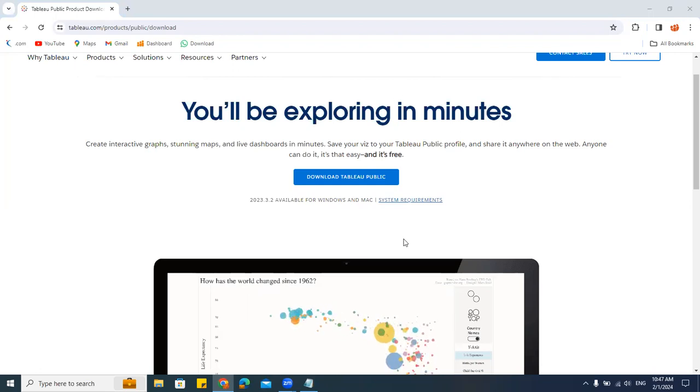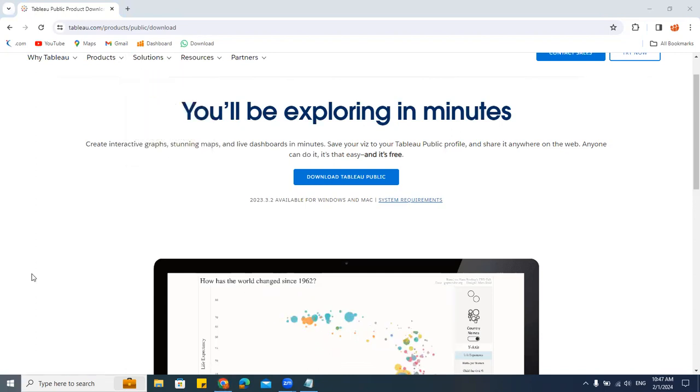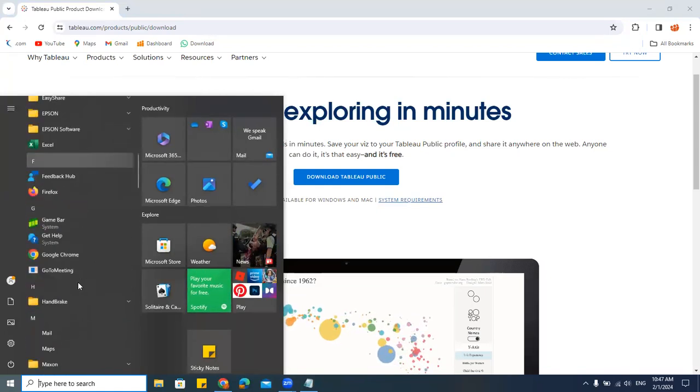This is about the installation. Now, I'm using this desktop, so don't worry. Desktop and public are both the same work-wise. So I'll use this desktop because it is faster and easier to work with. I have installed the public version as well.